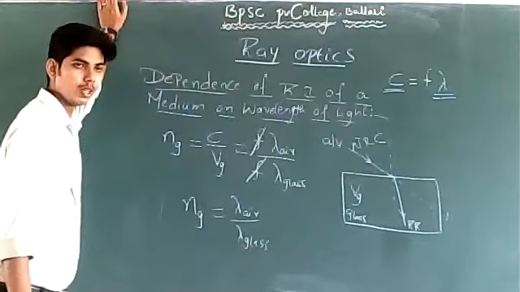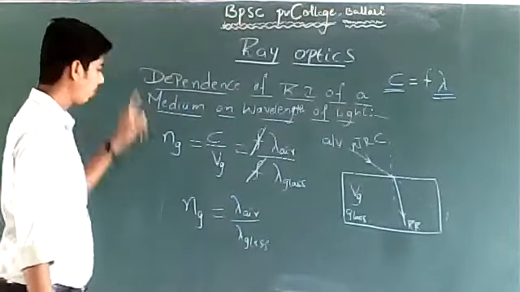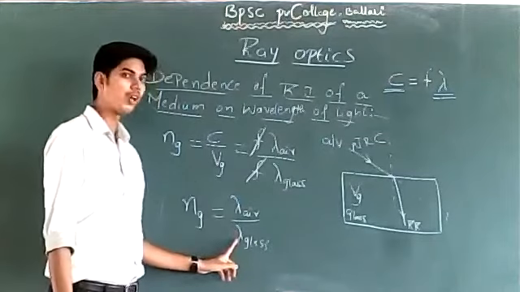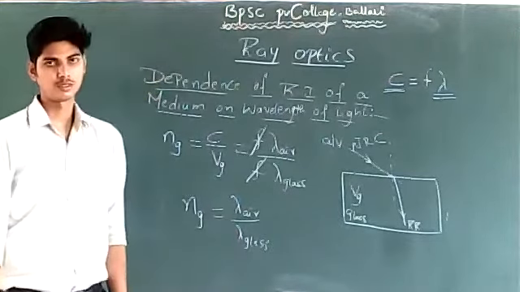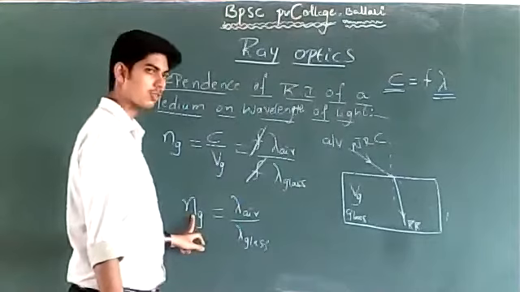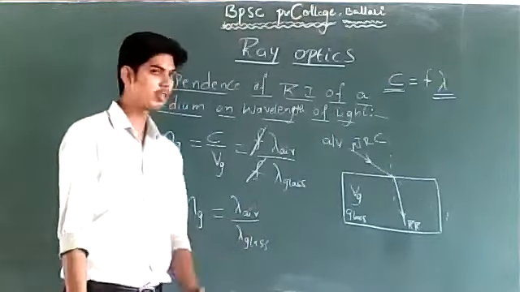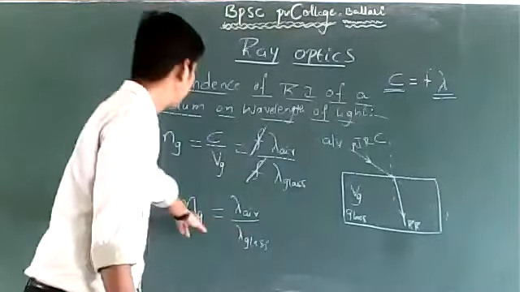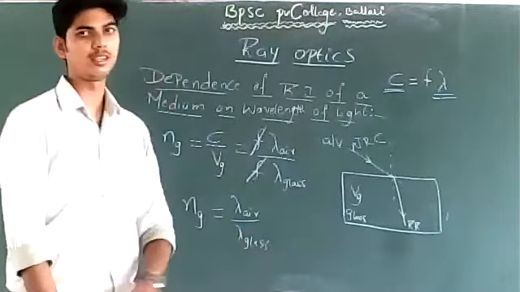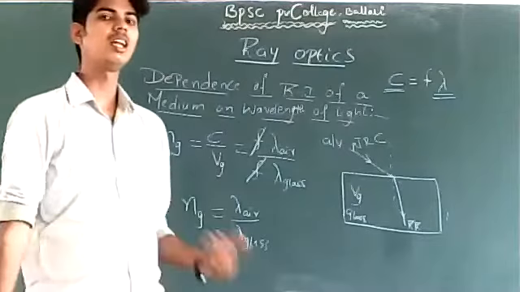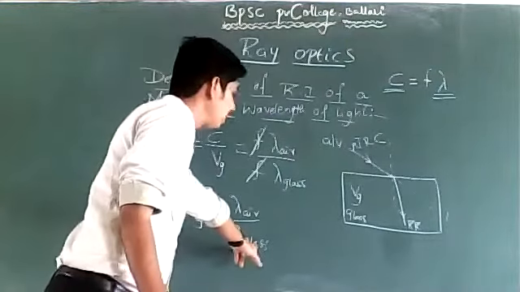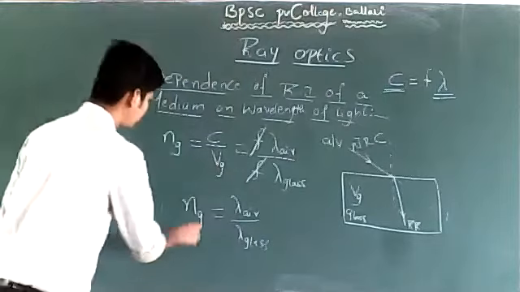So, how does the refractive index of glass depend upon the wavelength of light in glass? How are they connected, or how are they related? Glass is a medium.